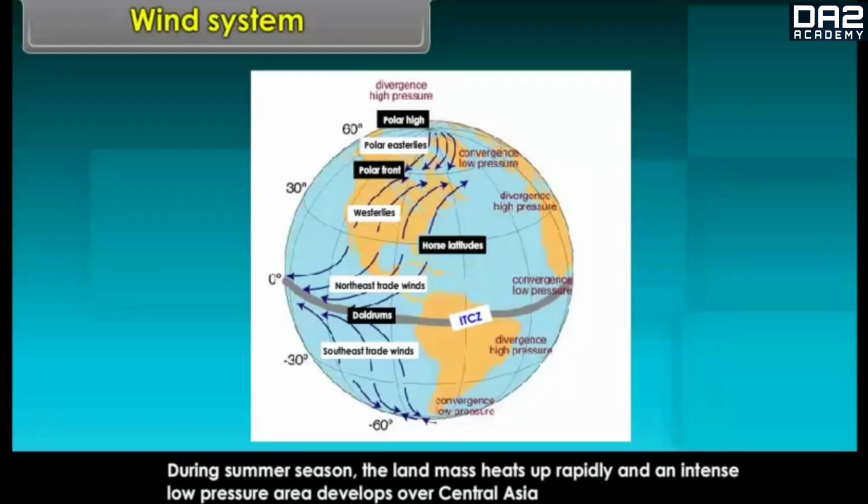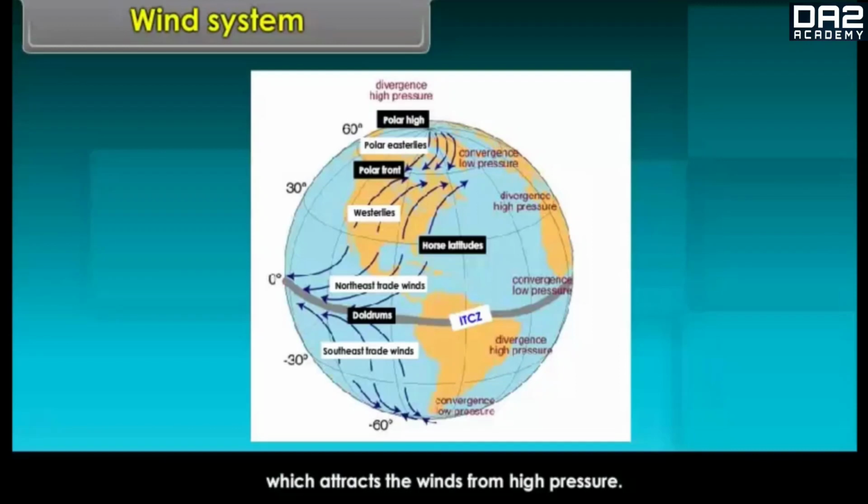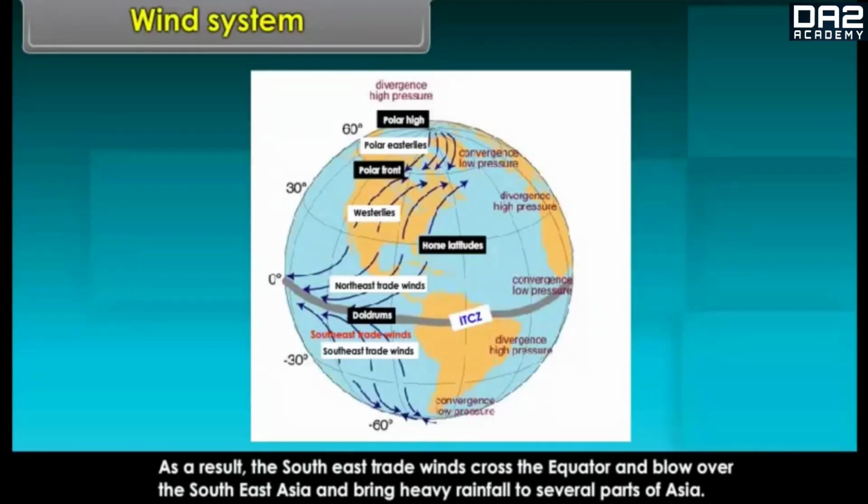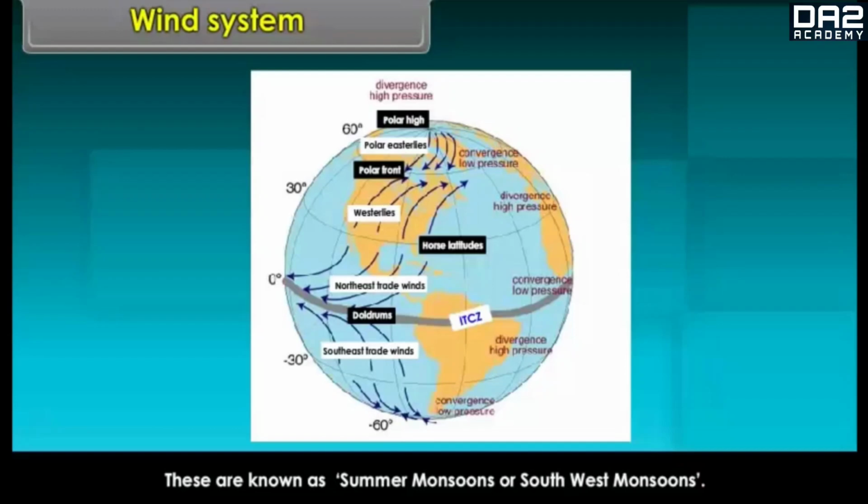During summer season, the landmass heats up rapidly and an intense low pressure area develops over Central Asia, which attracts the winds from high pressure. As a result, the southeast trade winds cross the equator and blow over Southeast Asia and bring heavy rainfall to several parts of Asia. These are known as summer monsoons or southwest monsoons.